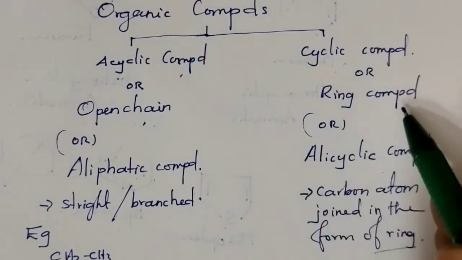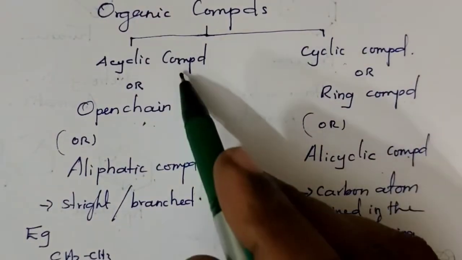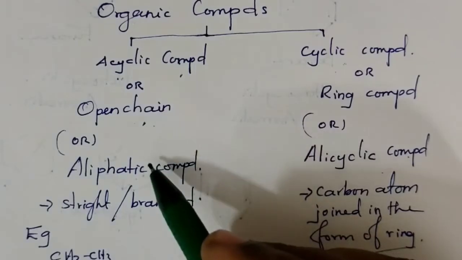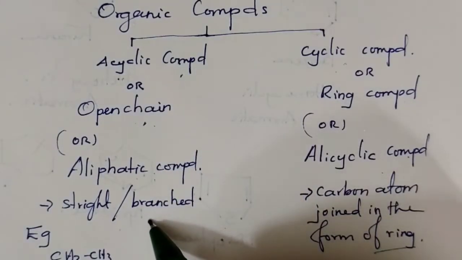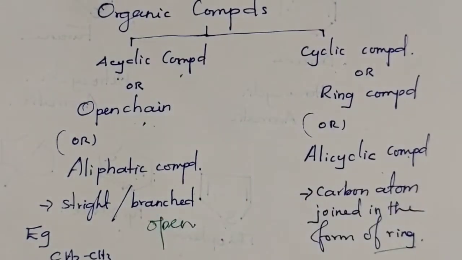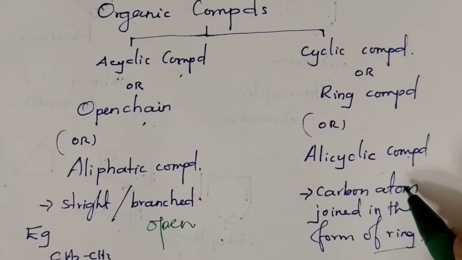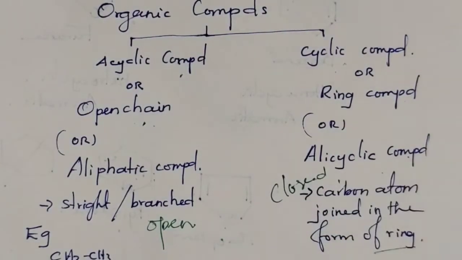Cyclic compounds are otherwise called ring compound or alicyclic compound. Acyclic means straight, branched or open chain, whereas cyclic means the carbon atoms join together to form a closed ring.